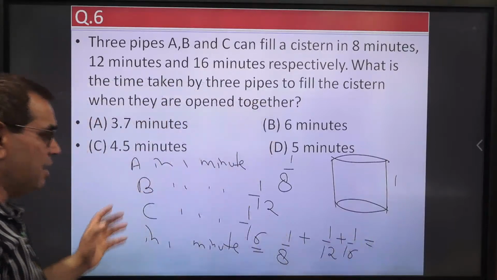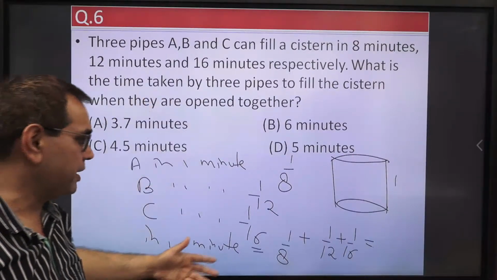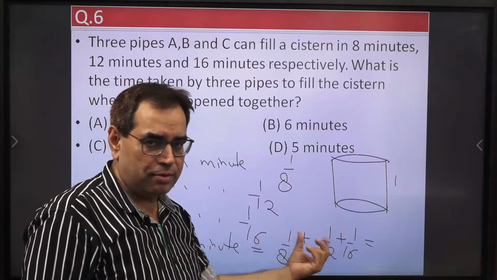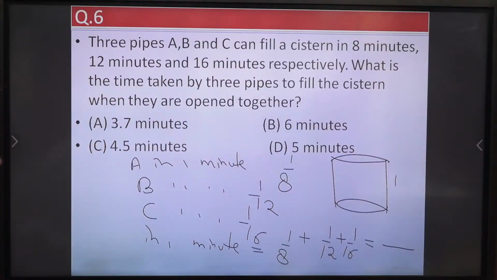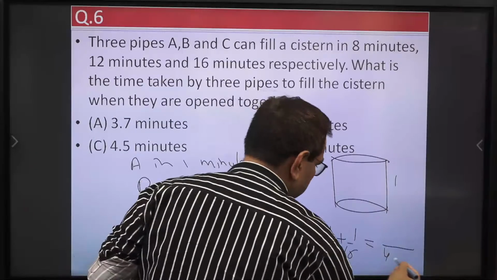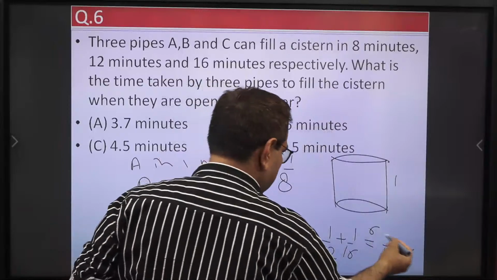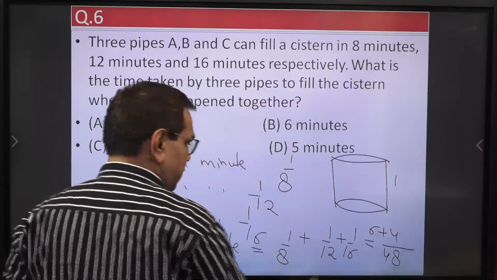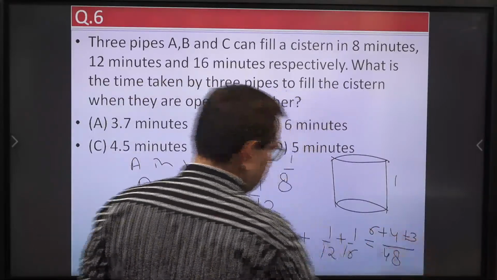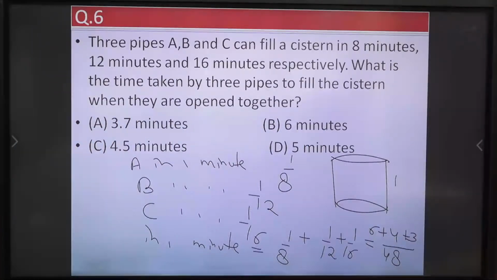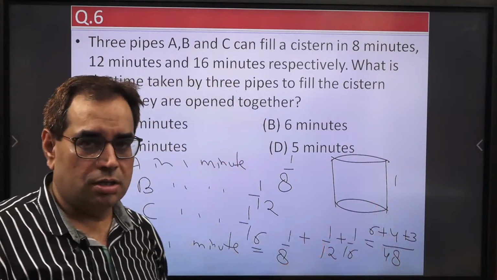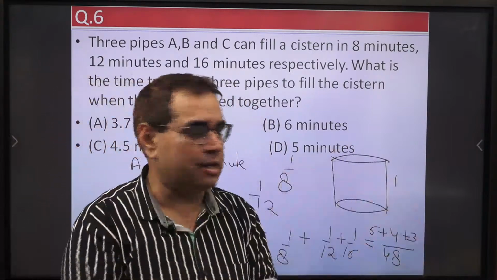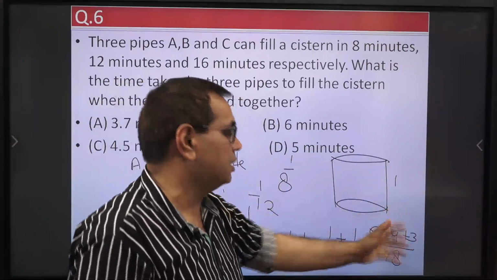In the exam we need not write all these things, we can directly write this. We have to add these three numbers. Now what is the LCM of 8, 12, 16? It is 48. So 8 times 6 is 48, 12 times 4 is 48, and 16 times 3 is 48. So it is 13 upon 48, right? So in 1 minute they are filling 13 upon 48 portion. So the time required to fill the entire cistern will be 48 upon 13.